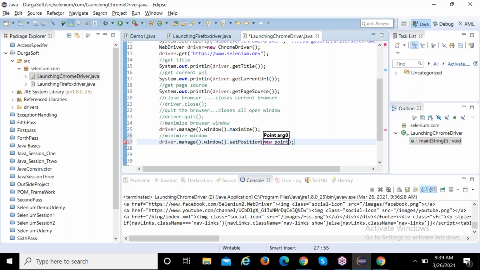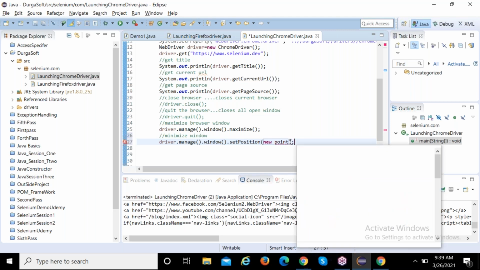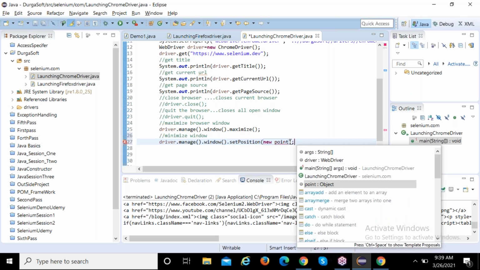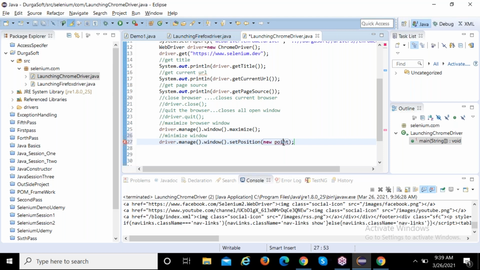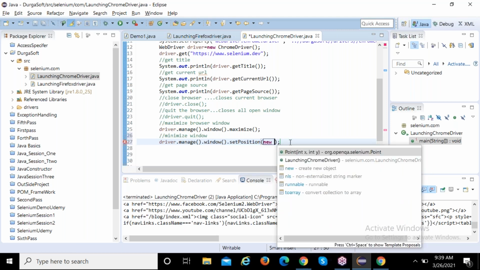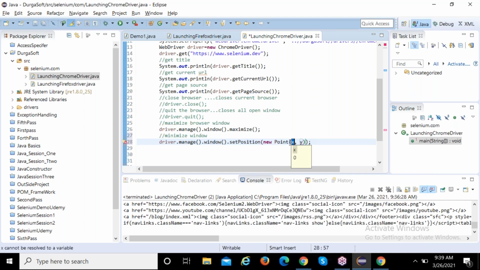Use control space, it comes automatically. Remove that and write again: point, select the first one. Now see, it is asking for the set position. Tell me where I need to set the position of your browser. You need to tell it, otherwise it won't understand.